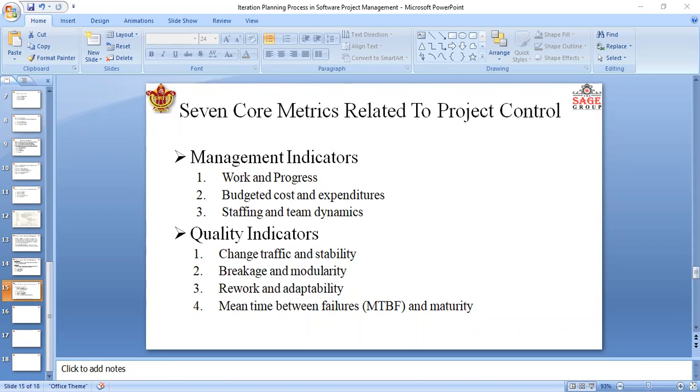And earned value is the value that represents the planned cost of the actual progress. So these are the budget and cost expenditure, how we budget our project and how we spend to complete the task, right?